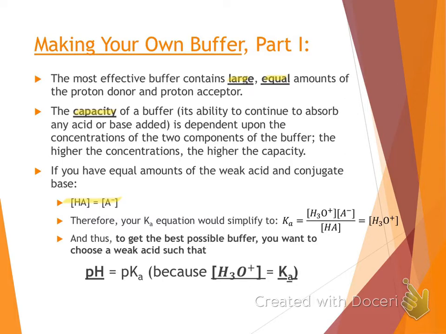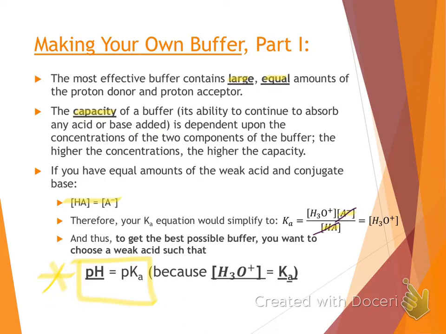Whenever we have equal amounts of our weak acid and conjugate base, in that Ka expression, if A- and H3O+ are equal to each other, Ka is just equal to H3O+. So the best buffers have H3O+ equal to Ka. If we take the negative log of both sides, that means the best buffers have pH equal to pKa. And that's a very important thing to remember.